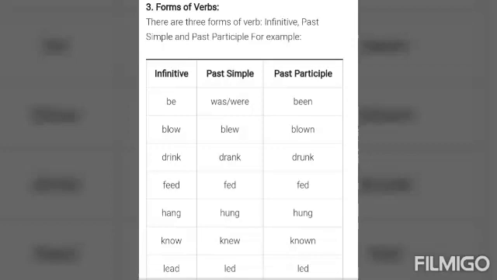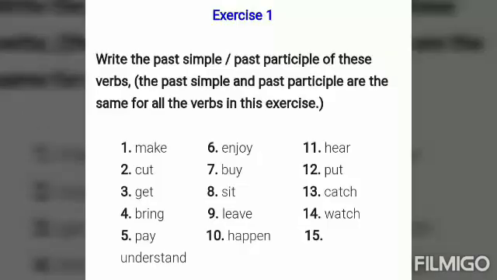But in another word, know, knew, known, they can vary as well. Now we will do some exercises. First exercise: write the past simple and past participle of these verbs.